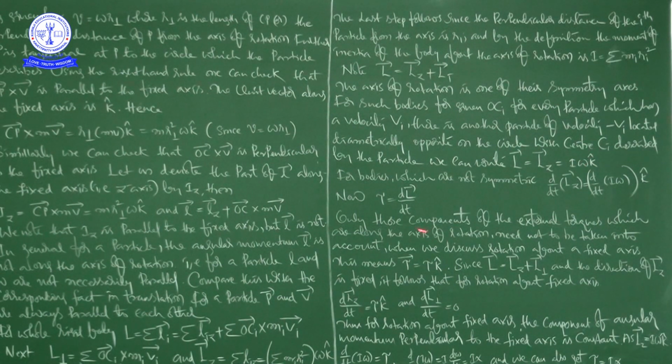Now for bodies which are not symmetric about the axis of rotation, the total angular momentum L bar is not equal to Lz bar, and hence L does not lie along the axis of rotation. I didn't write certain information here, so just listen to what I am saying. For bodies which are not symmetric about the axis of rotation, L bar is not equal to Lz bar, and hence L bar does not lie along the axis of rotation.